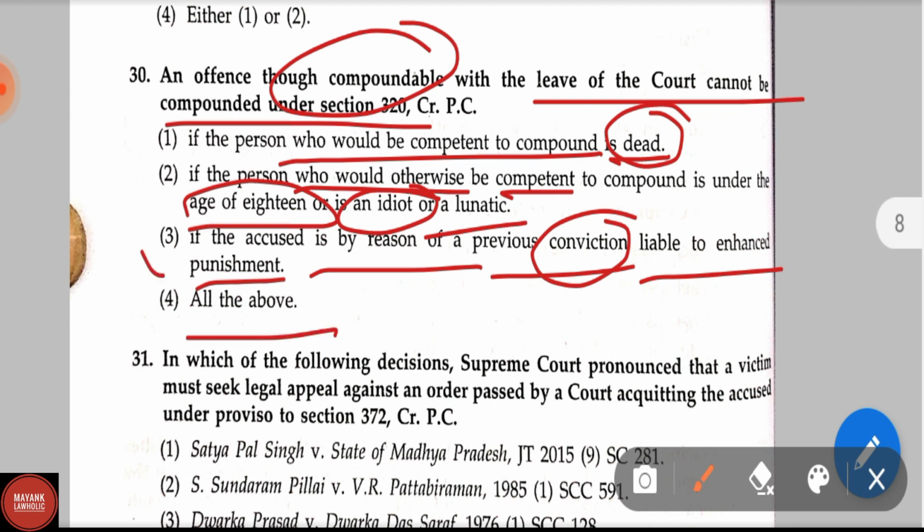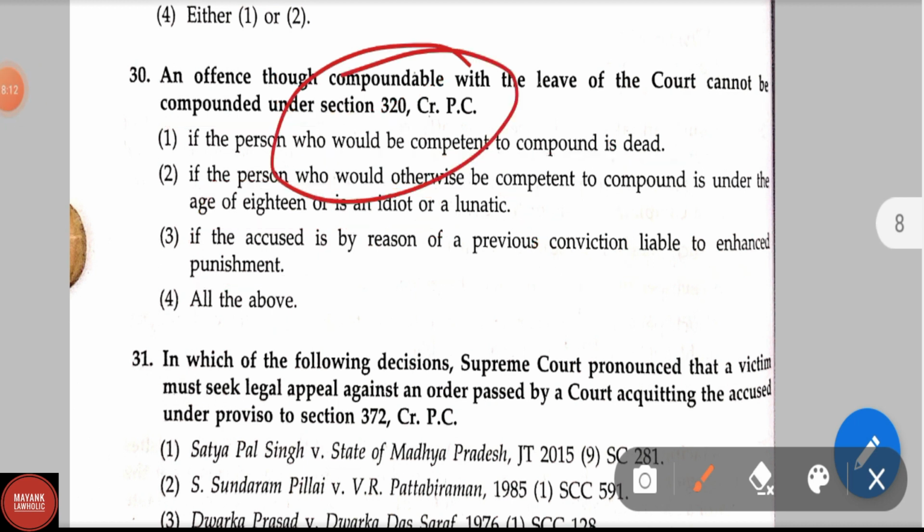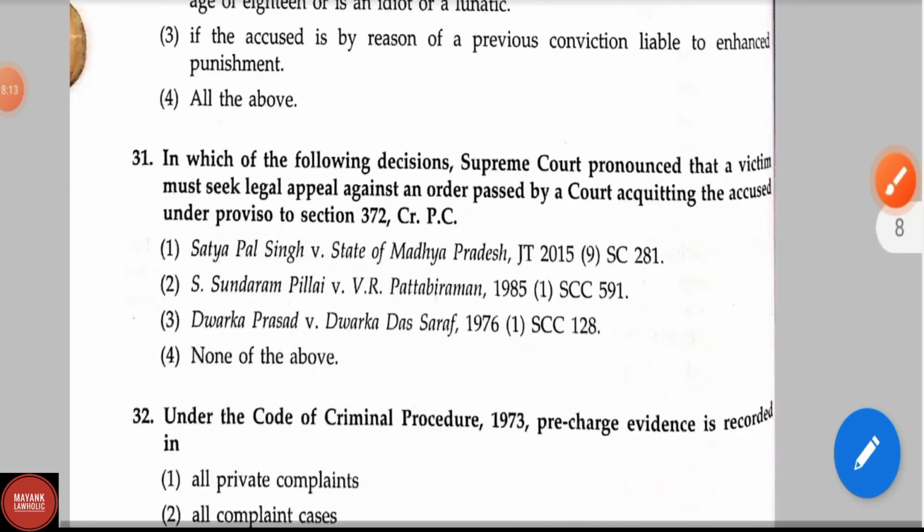Here the correct answer is option 3, if the accused is by reason of a previous conviction liable to enhanced punishment. Section 320 CRPC talks about the compounding of offences. Now let us see question number 31.